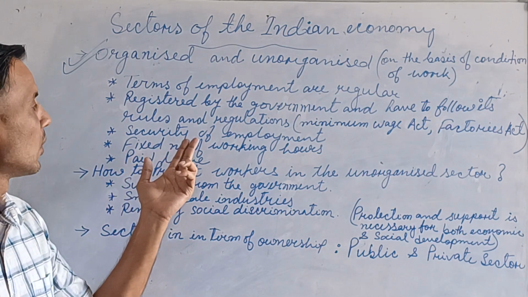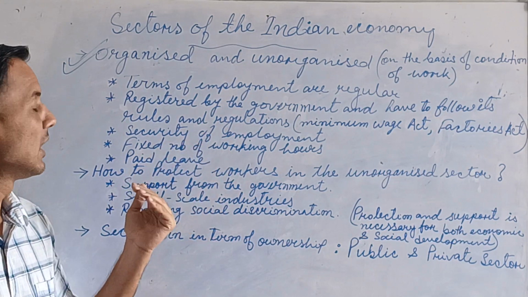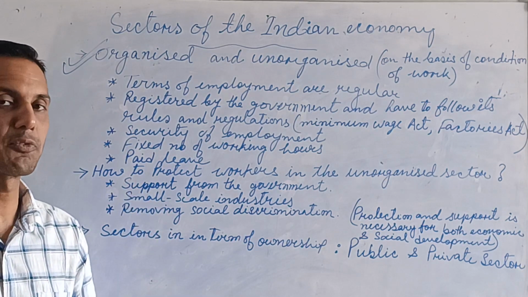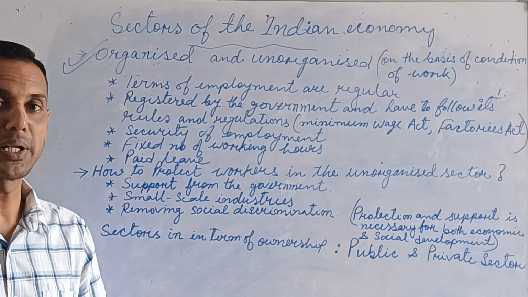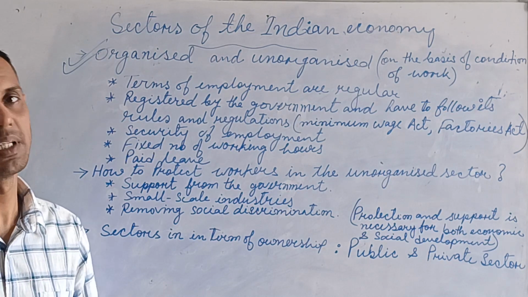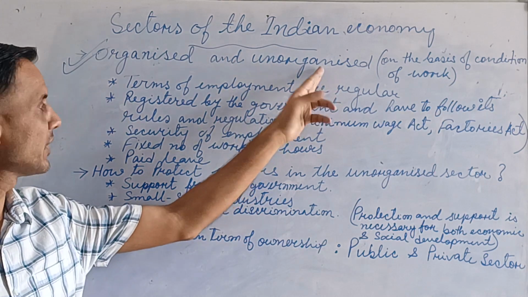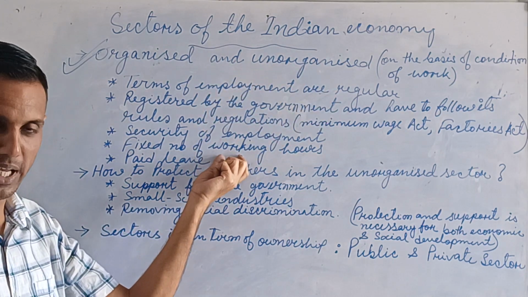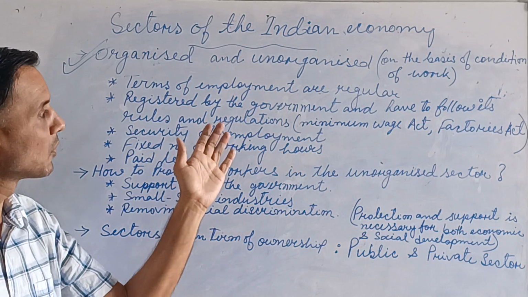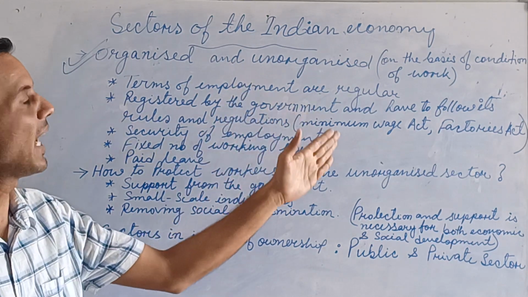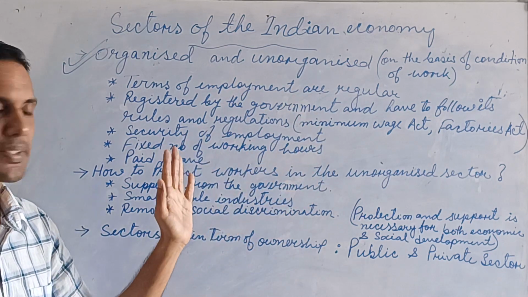There is no security of employment, no fixed working hours, no extra money for extra work, and paid leave is not available. This is the unorganized sector. That's why I have written only the organized sector; if you write the opposite, you will get the unorganized sector. Is it clear?